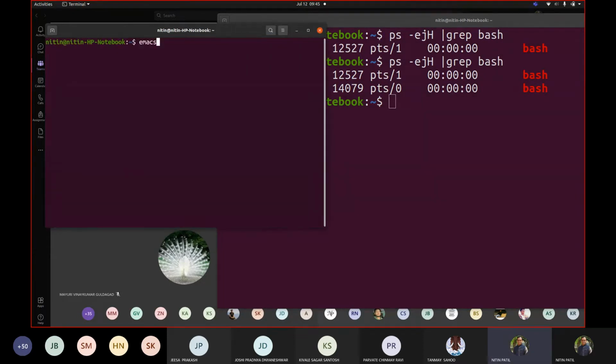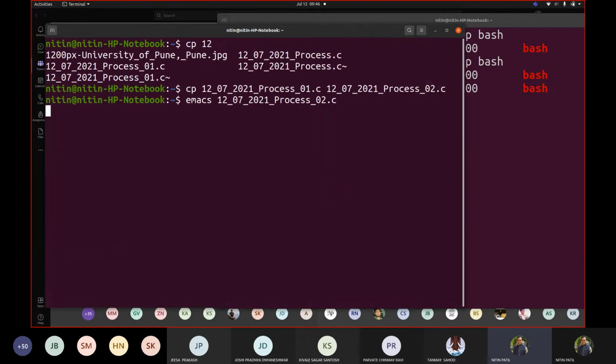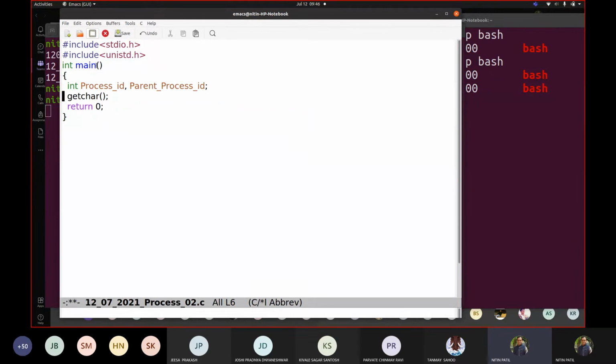So let me, if I write here Emacs, sorry, let us first cp 1207 process 01.c 1207 process 02.c. Then Emacs 1207 process 02.c. Okay, so we'll make some modifications over here. Let me remove this whole thing. I'll be giving these programs to you, don't worry.